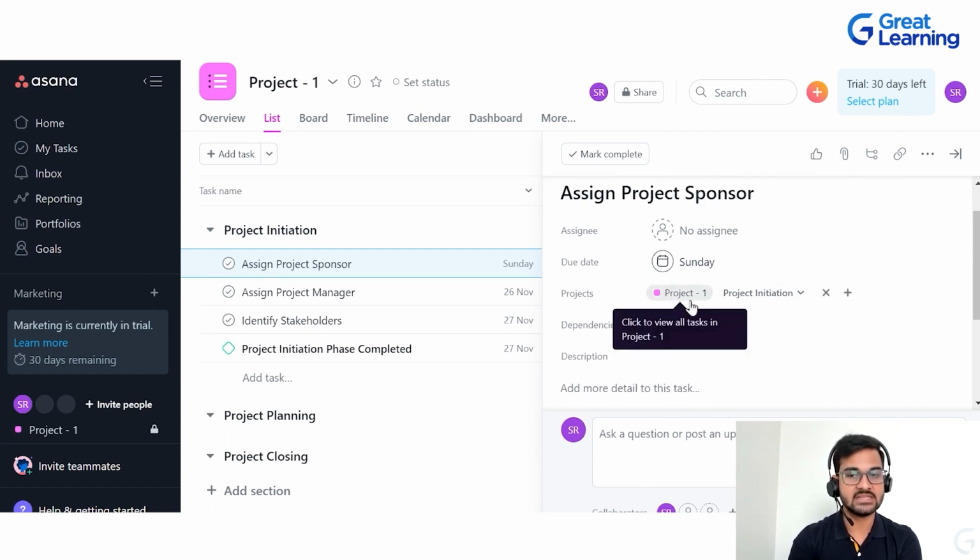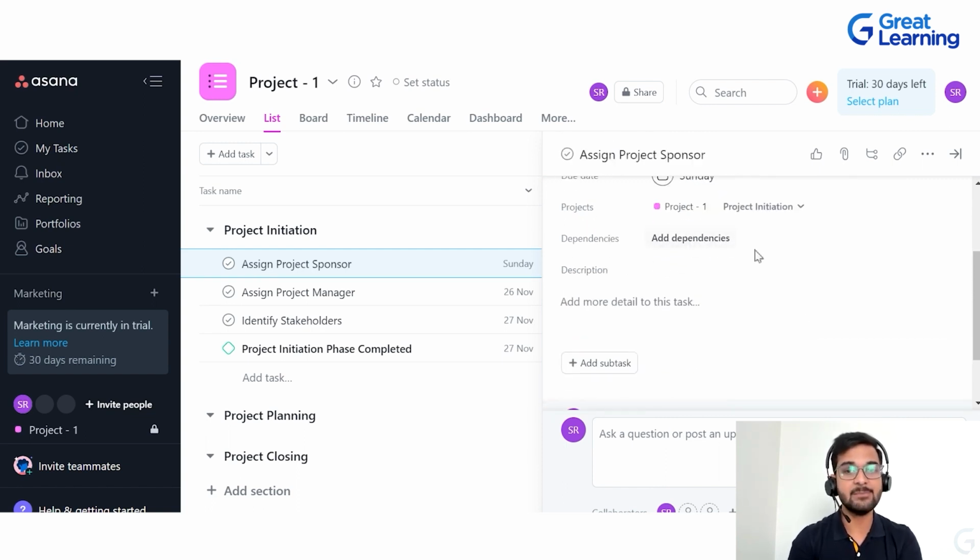Project initiation phase, this is project 1. Dependencies. What are dependencies? They show which tasks are going to be affected by this particular task. What is the task that we are supposed to do before this task, and what are the tasks that we are supposed to do after this task? Basically, how many tasks are there that this particular task is dependent upon? We are going to look at dependencies in the timeline view in much more detail.